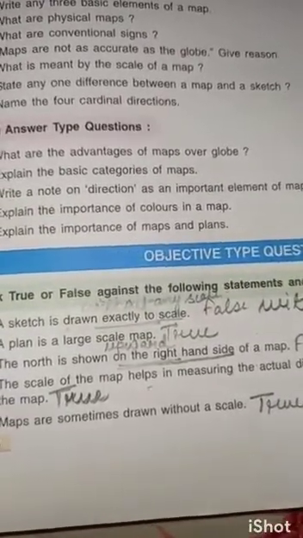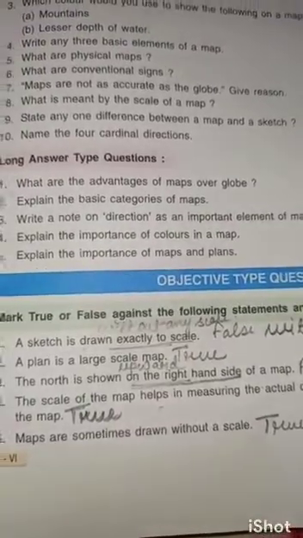Okay. Now fourth one, the scale of the map helps in measuring the actual distances between various places shown on the map. Yes, true. A scale helps us in measuring the actual distance by comparing the proportion of the distance between 2 points on the map and the actual distance between the same points on the ground.